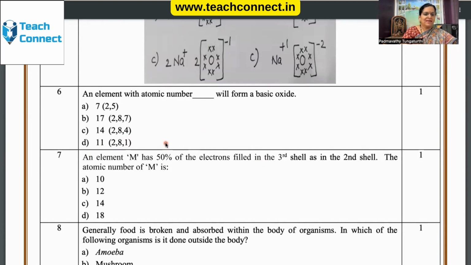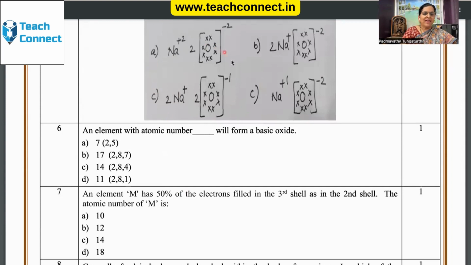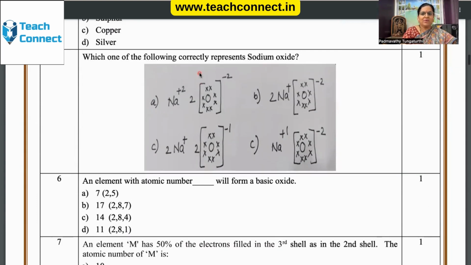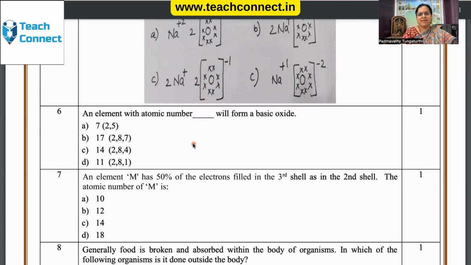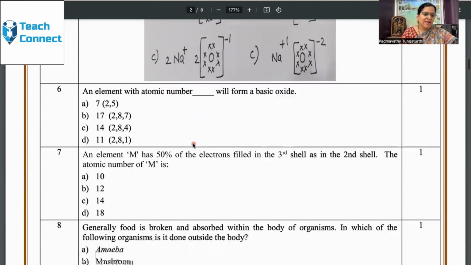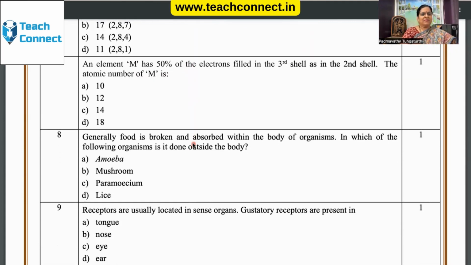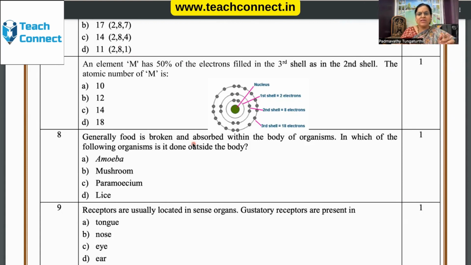In fact, it is a sort of answer where if a child is able to attempt question number 5, he can also attempt question number 6. Right? Then the 7th question. An element M has 50% of the electrons filled in the 3rd shell as in the 2nd shell. Now it's quite clear here that the 3rd shell has 50% of electrons. Electrons start going into the 3rd shell only if the second shell is filled up with 8 electrons.